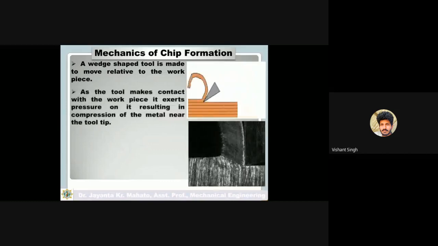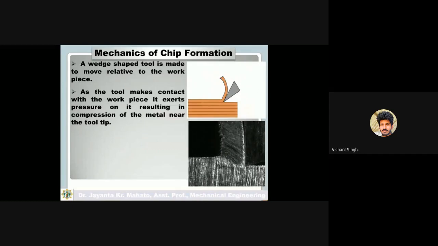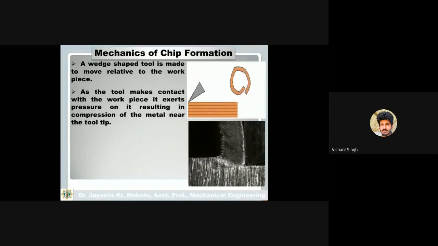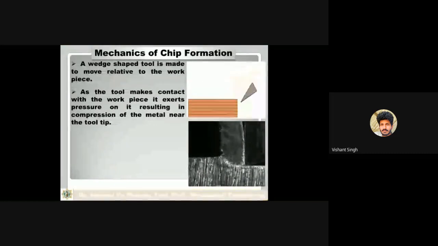So as the tool makes contact with the workpiece, it exerts a pressure on it, resulting in compression of the metal near the tool tip. Okay, so when this tool will contact this workpiece and apply force, meaning the cutting force, then what happens?